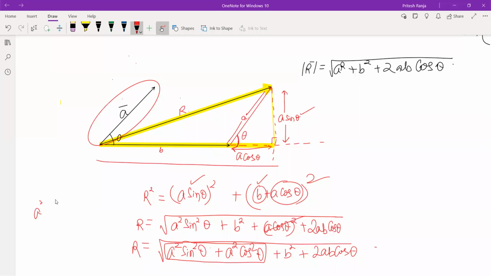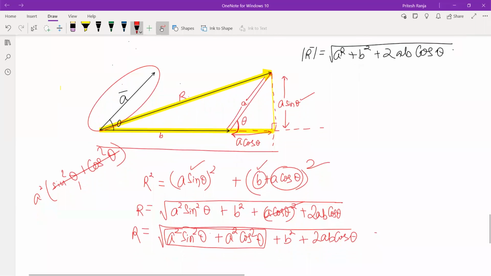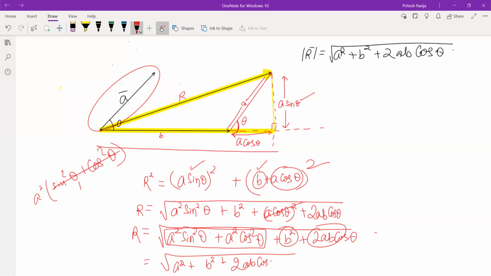So what will we get? sin squared theta plus cos squared theta, and this is equal to 1. So we get r here as root of a squared plus b squared plus 2ab cos theta. So we got the magnitude of the resultant of two vectors a and b at an angle theta. Good, does everyone understand? That's great. Now let us find the direction. What will be the direction of the resultant?